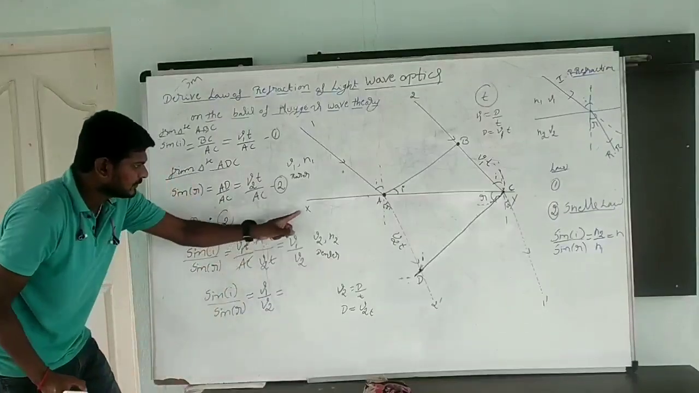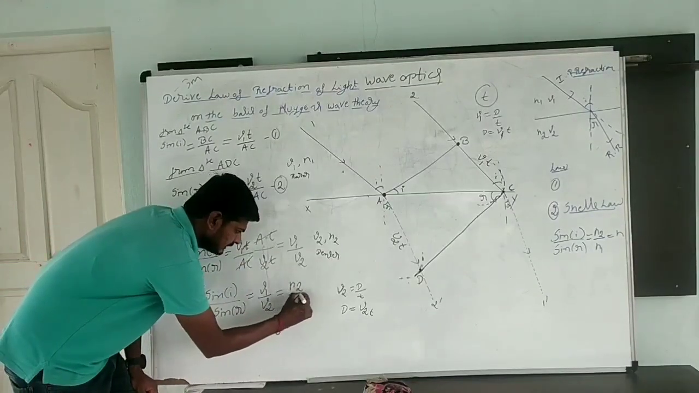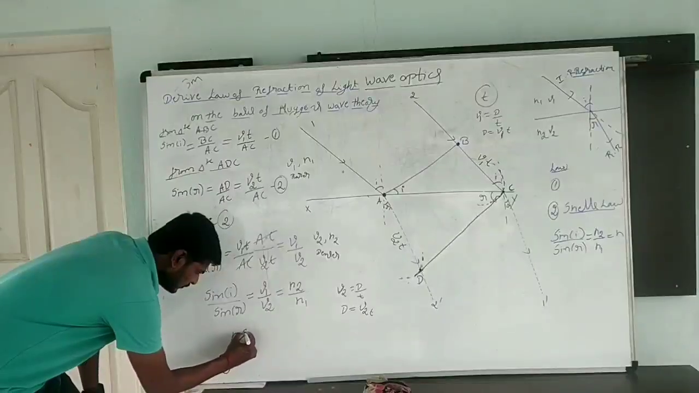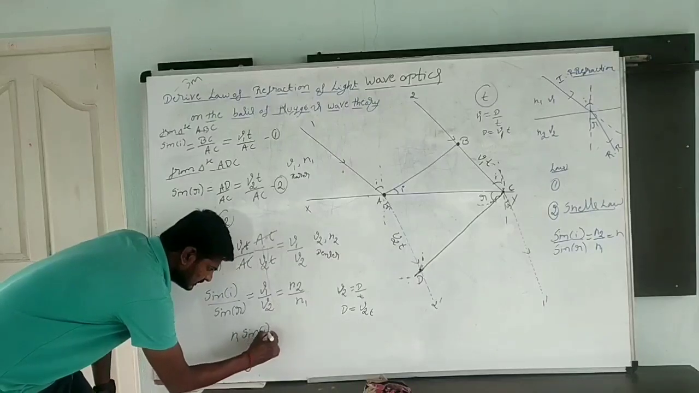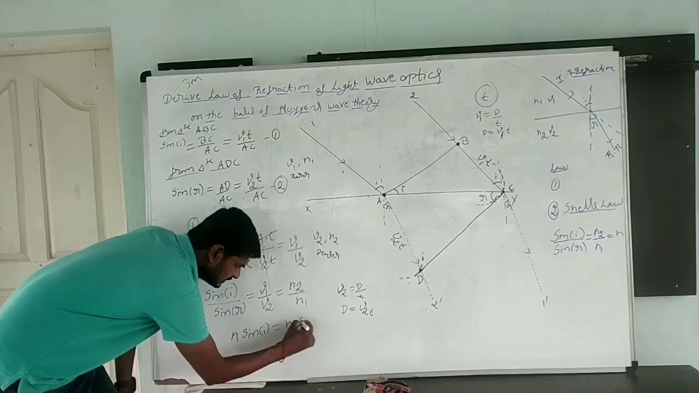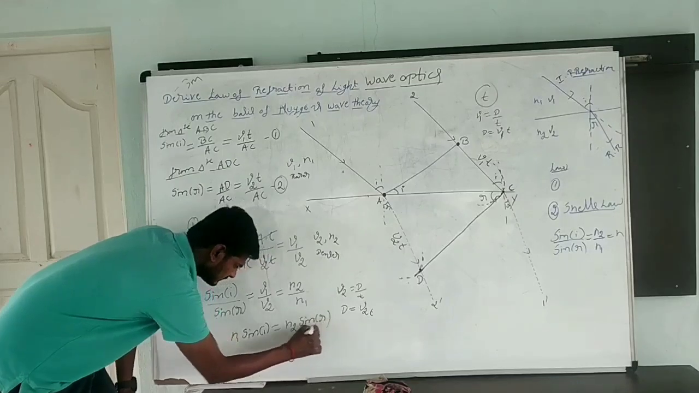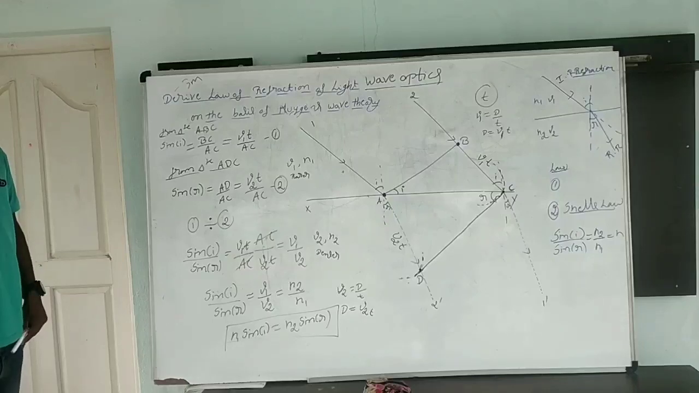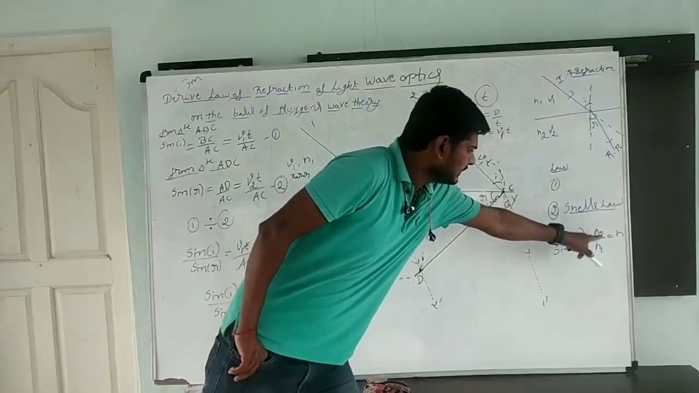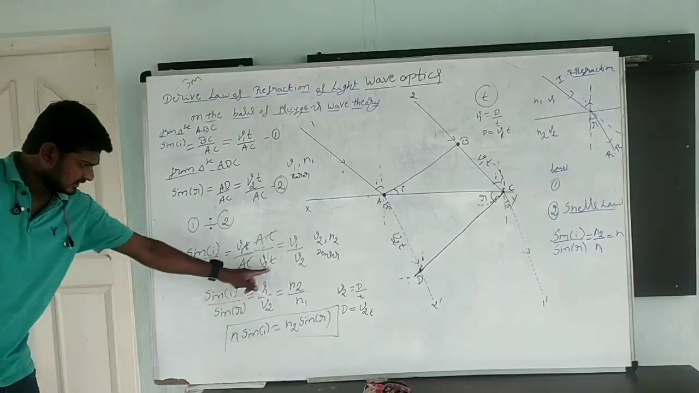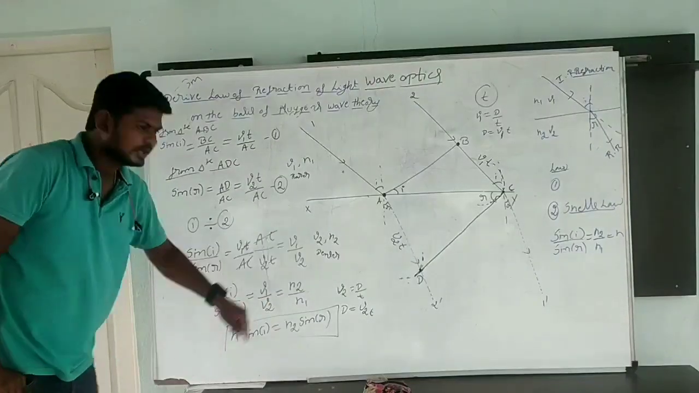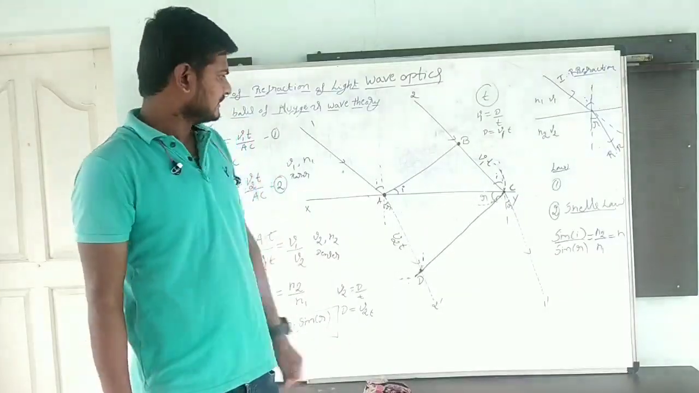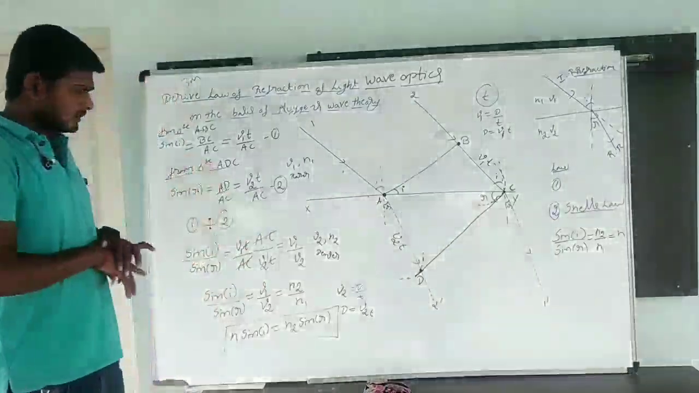V1 by V2, as we already know, is N2 by N1. N2 by N1 means, by cross multiplication, N1 sin I is equal to N2 sin R. This is the law of refraction. See here, sin I by sin R is equal to N2 by N1, and N1 sin I is equal to N2 sin R. This is the law of refraction from Huygens. Clear? Now, a simple one.